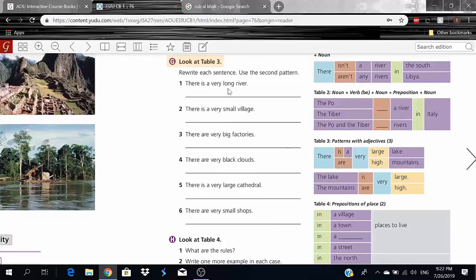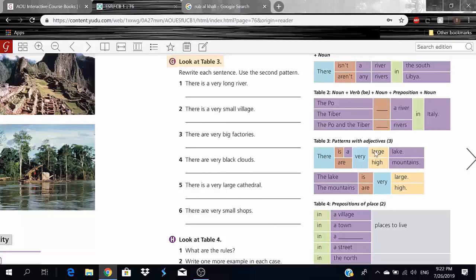For example, the first pattern is usually used to introduce a new item. So there is a very large lake. You know, saying something new. There are very high mountains. The second pattern, on the other hand, is used to give more information about an item.